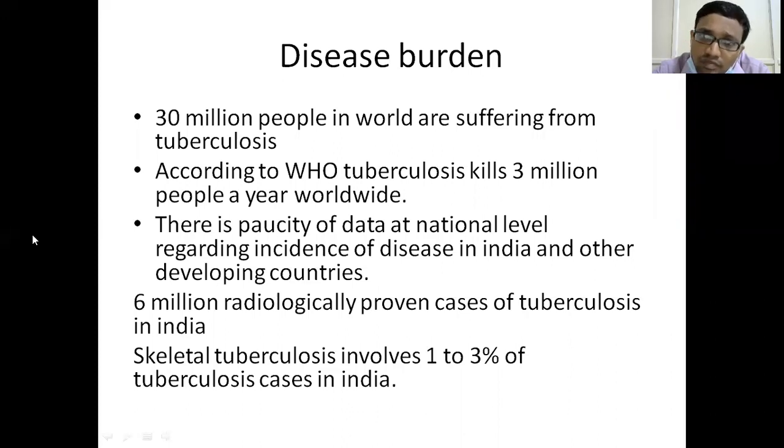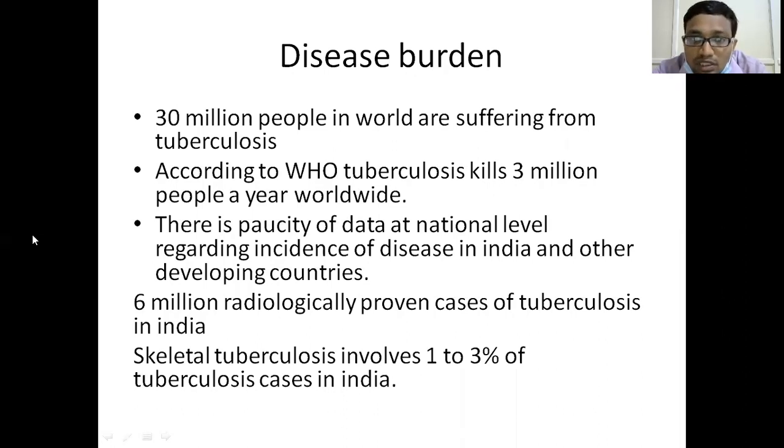There are different predisposing factors which cause this disease entity to be more common in underdeveloped countries. About 3 million people die every year. In India, there are about 6 million radiologically proven cases. Of them, 1 to 3% of the tubercular cases are skeletal tuberculosis.